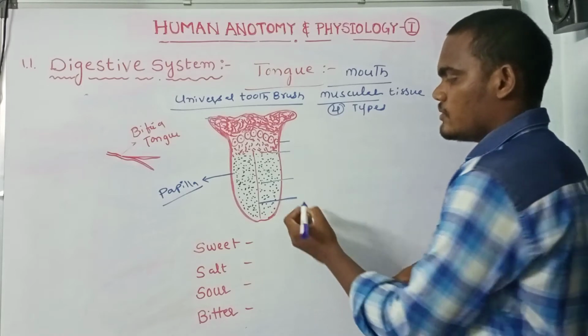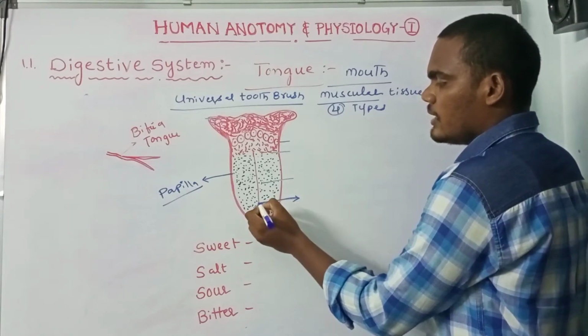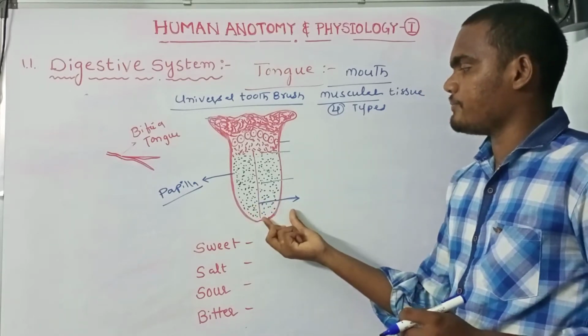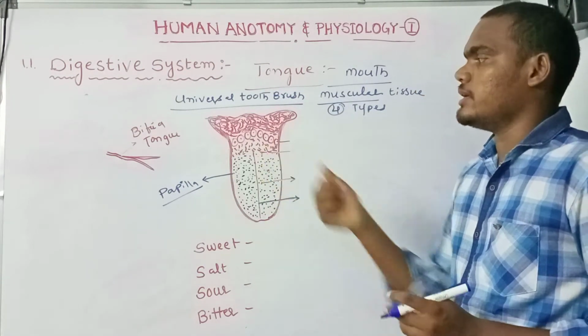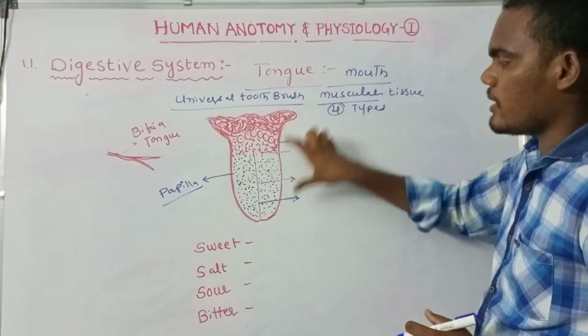Let us discuss. This is the tip of the tongue, the middle of the tongue, and the anterior part of the tongue. This is the anterior part, and this is the posterior part.